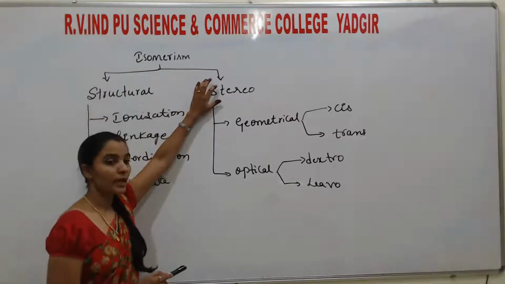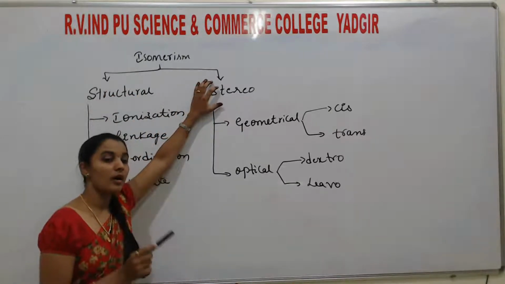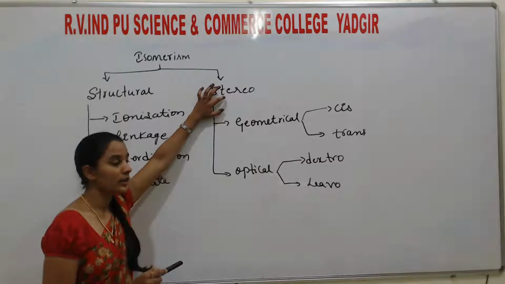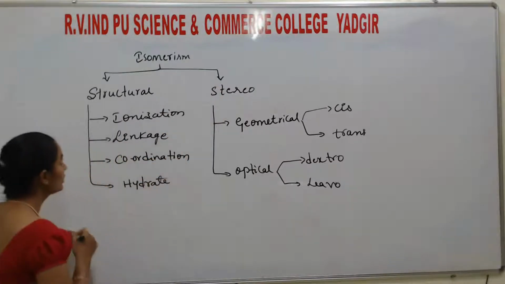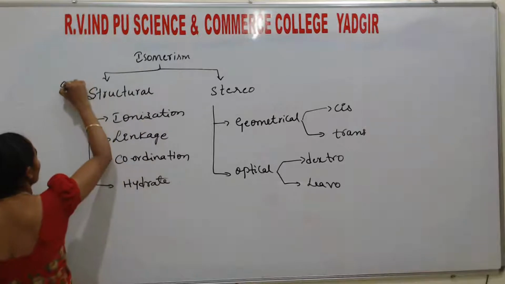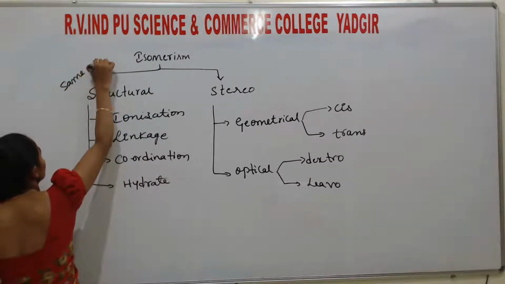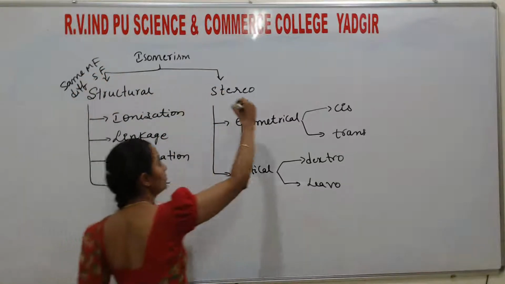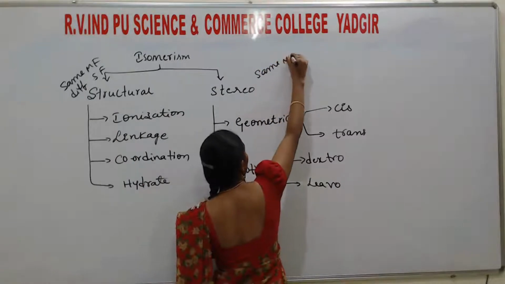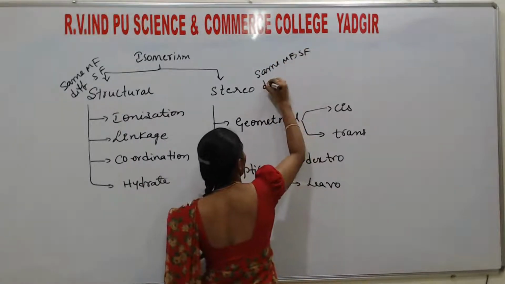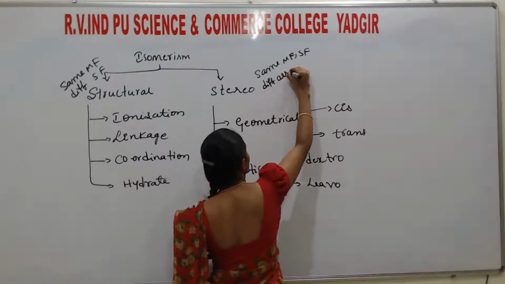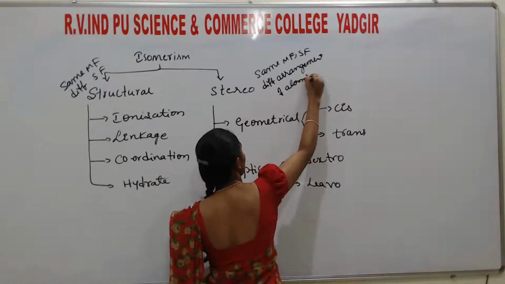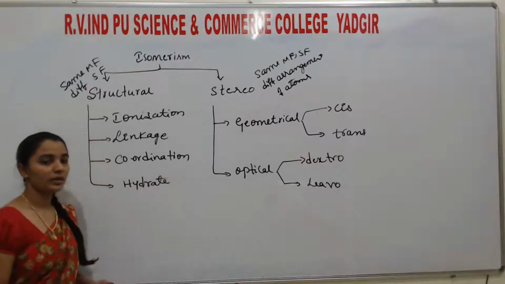Stereo means the compounds having the same molecular formula, same structural formula, but they differ in the arrangement of atoms in three-dimensional space. Understood? In structural isomerism, same molecular formula, different structural formula. In stereo isomerism, same molecular formula, same structural formula, and different arrangement of atoms around the central metal atom in three-dimensional space.